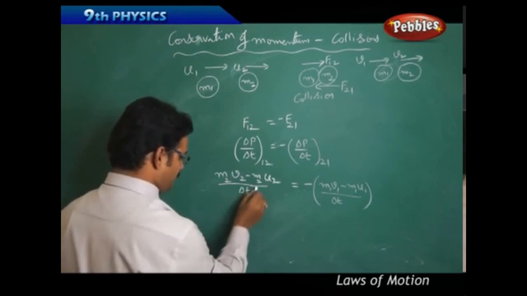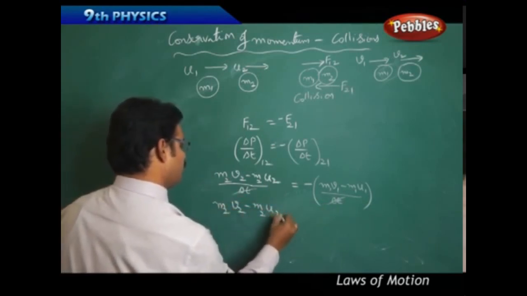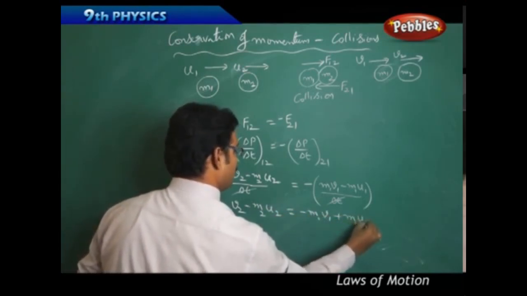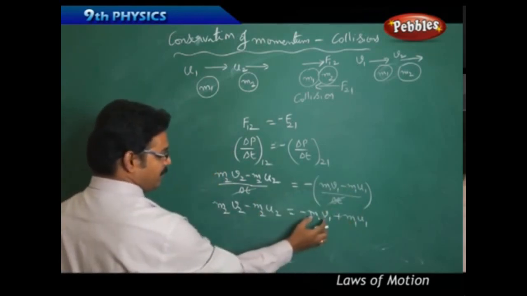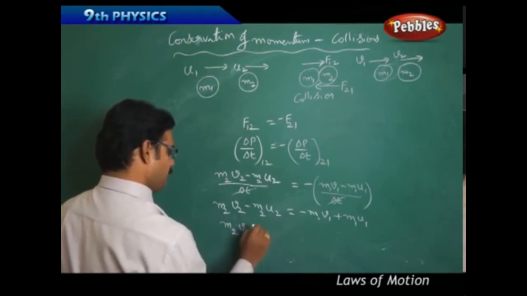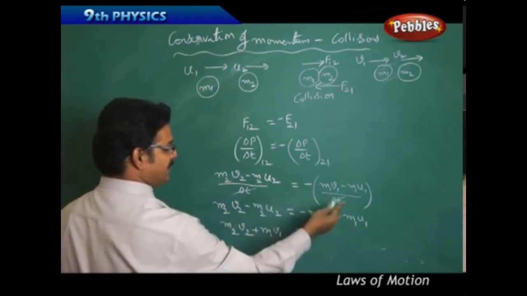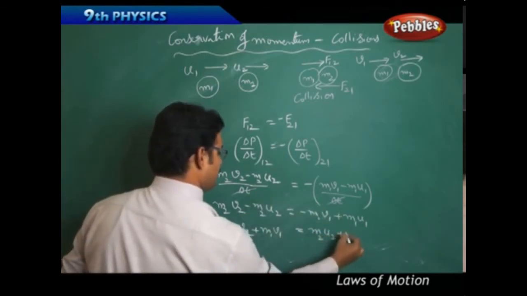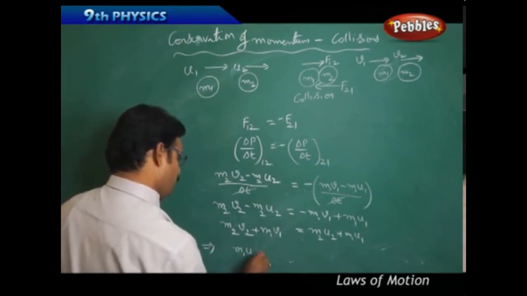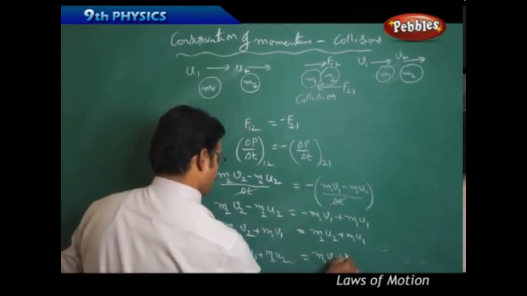Alright, now you see delta T is cancelled. Let us simplify. m2 v2 minus m2 u2 equals minus m1 v1 plus m1 u1. Now take minus m1 v1 to the left hand side. Then m2 v2 plus m1 v1 equals, taking minus m2 u2 to the right hand side, m2 u2 plus m1 u1. So this implies that m1 u1 plus m2 u2 equals m1 v1 plus m2 v2.